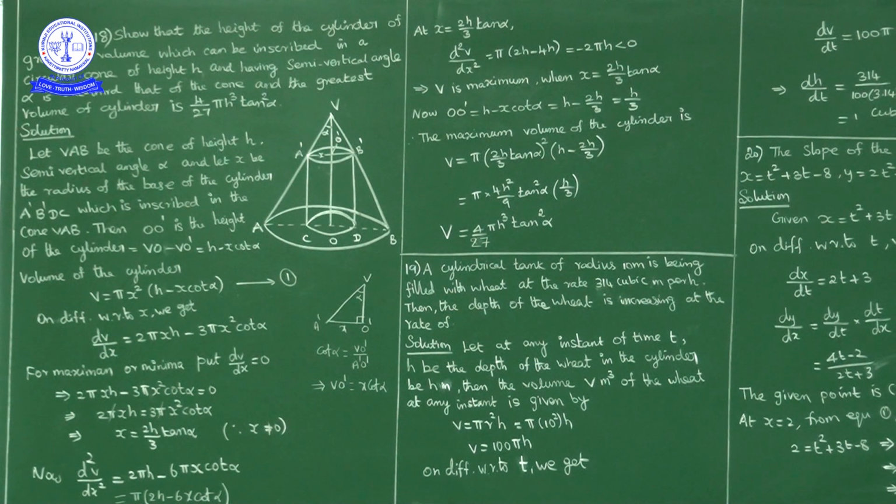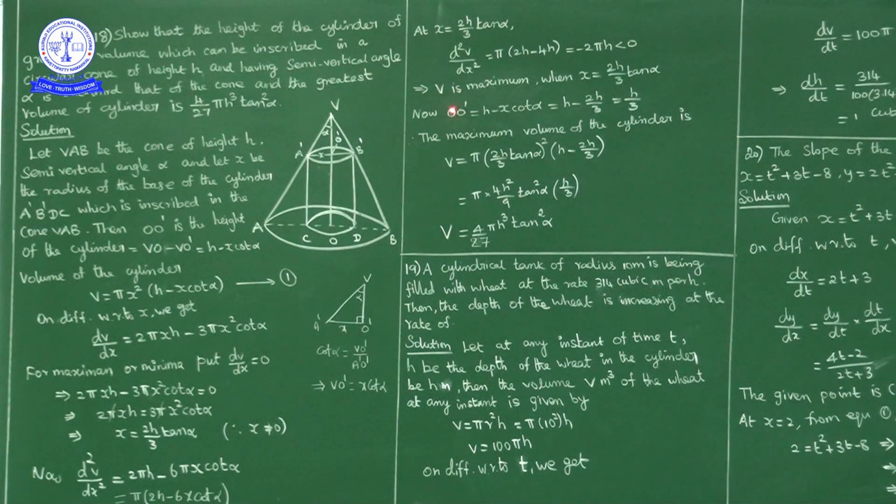Okay. So by second derivative test, volume is maximum when x is equal to 2h by 3 tan alpha. Okay. So x is equal to 2h by 3 tan alpha. What is height of the cylinder? Height of the cylinder is h minus x cot alpha, no? H minus x cot alpha.